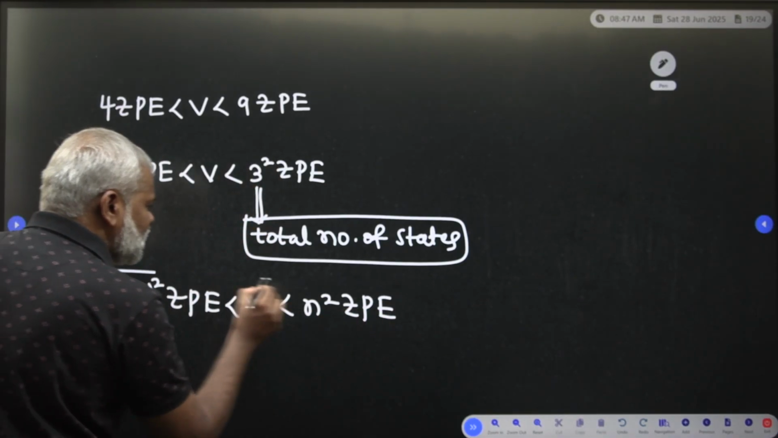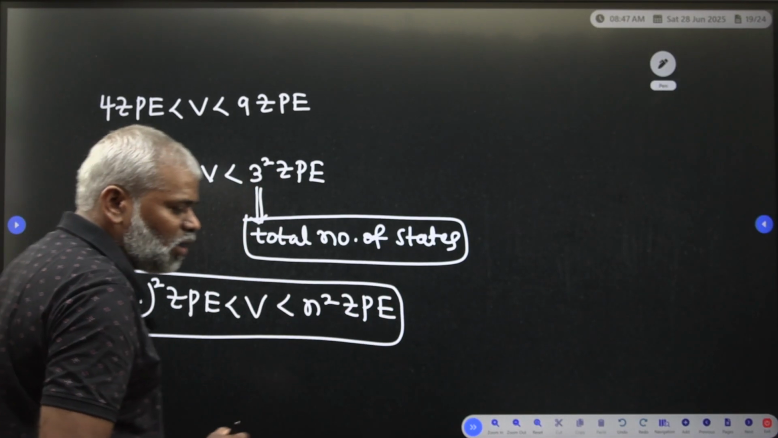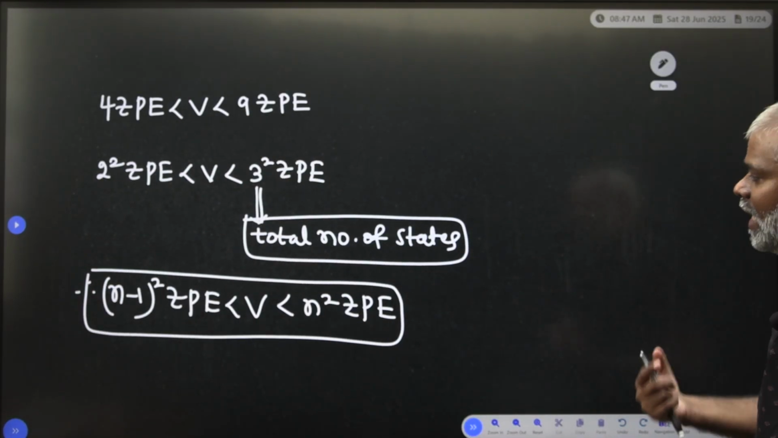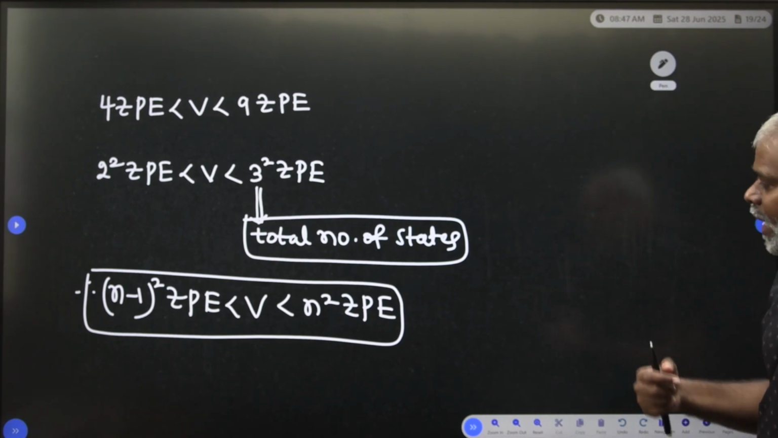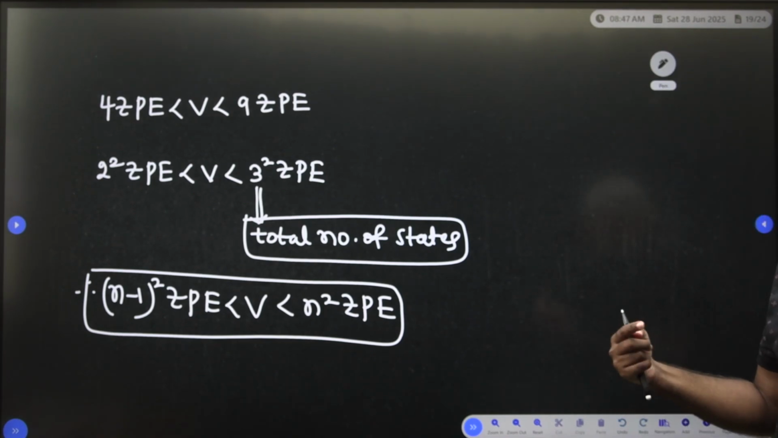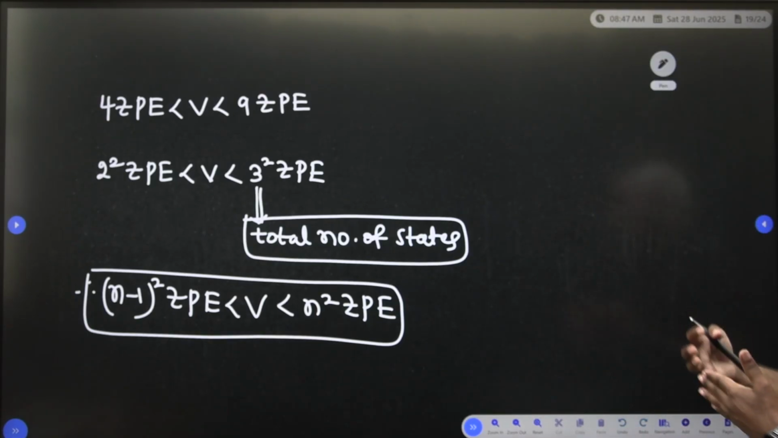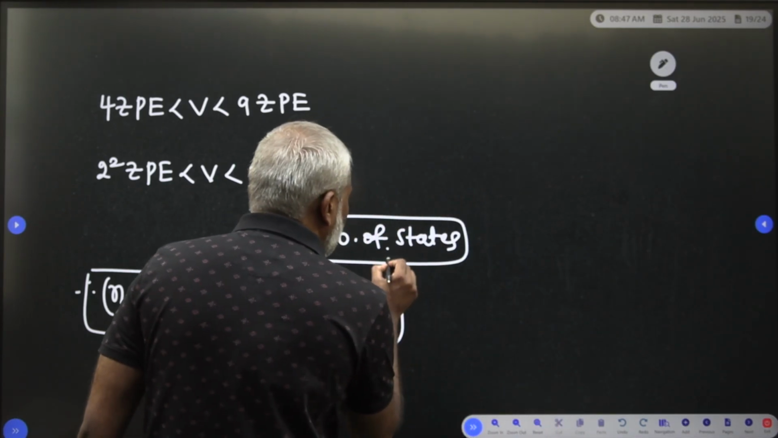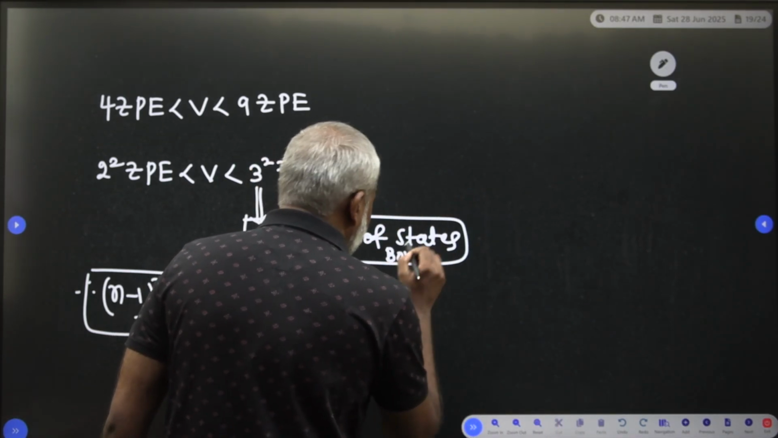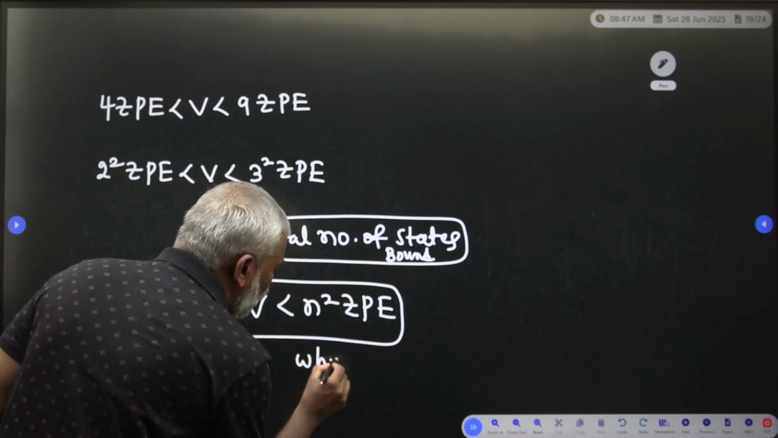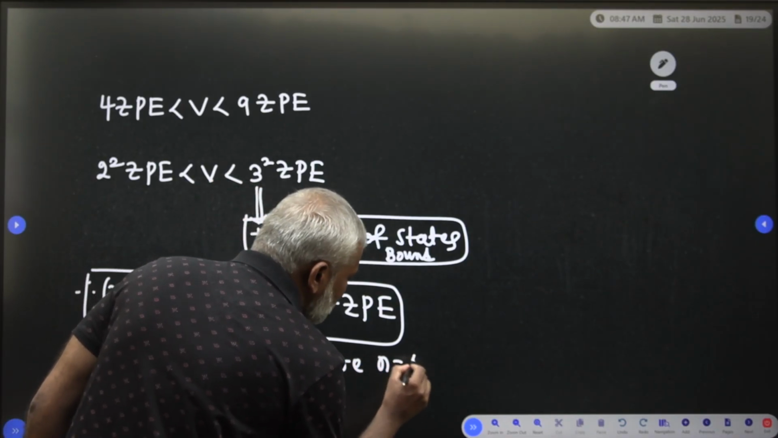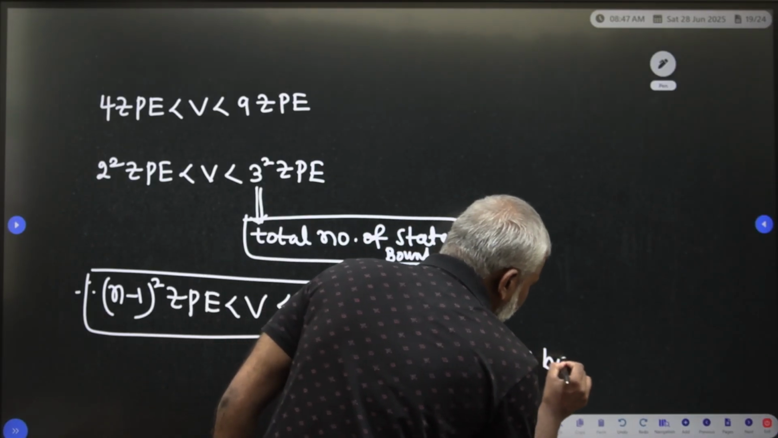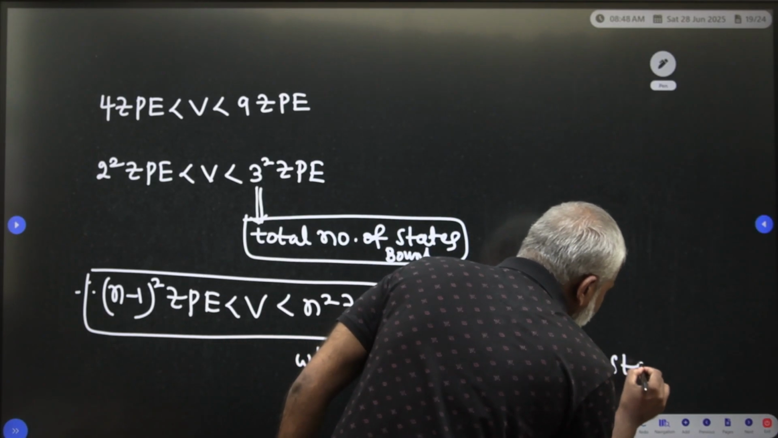This formula is a very important formula. (n−1)² into ZPE < V < n² into ZPE. What is your n? Your n is the total number of bound states. So this n is equal to the total number of bound states you have to consider, this is your n.